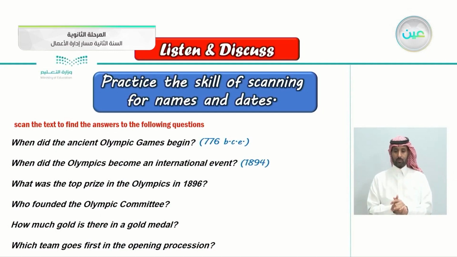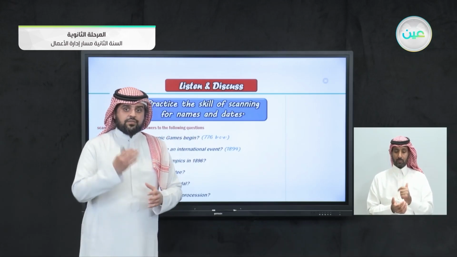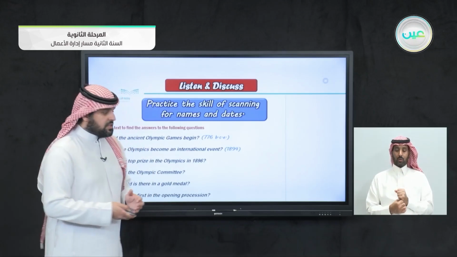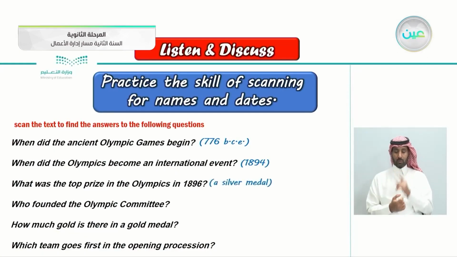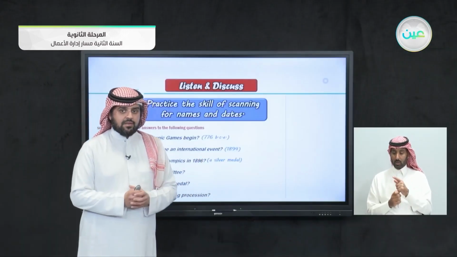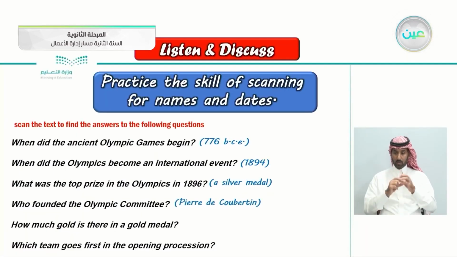What was the top prize in the Olympics in 1896? If you get the first place, do you get a gold medal? Of course not. You get a silver medal. Who founded the Olympic Committee? We just mentioned his name earlier. So that's correct. The Frenchman who is also responsible for the Olympics becoming international is Pierre de Coubertin.